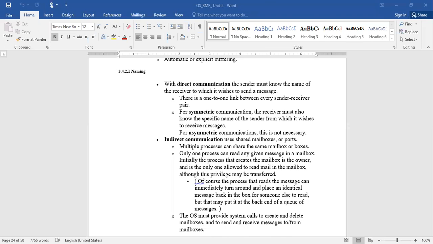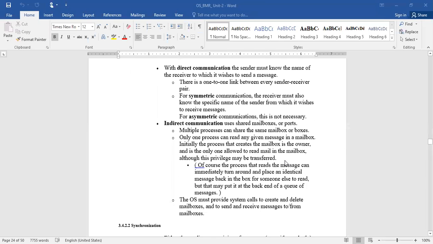Initially the process that creates the mailbox is the owner and is the only one allowed to read mail in the mailbox, although this privilege may be transferred. So whoever created the mailbox acts as the owner and may transfer the privileges of accessing that mailbox to others.